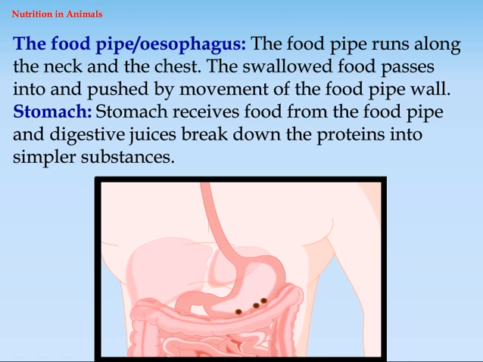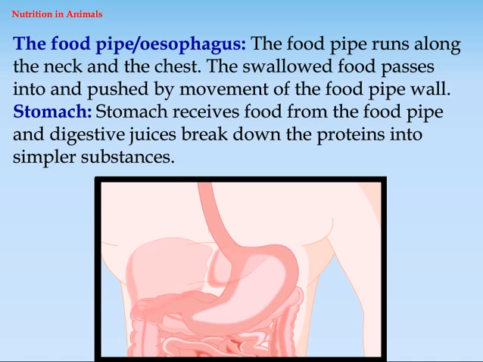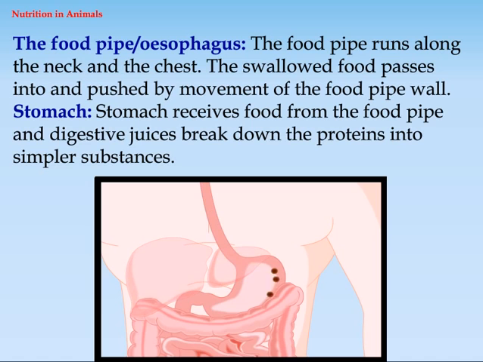The food pipe/esophagus. The food pipe runs along the neck and the chest. The swallowed food passes into it and is pushed by movement of the food pipe wall. Stomach. The stomach receives food from the food pipe and digestive juices break down the proteins into simpler substances.